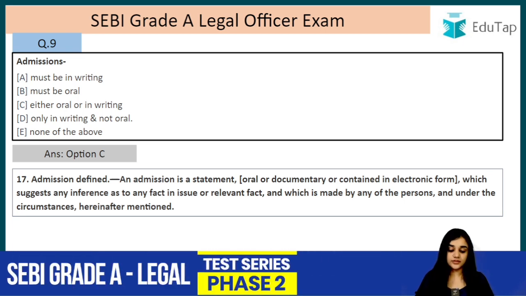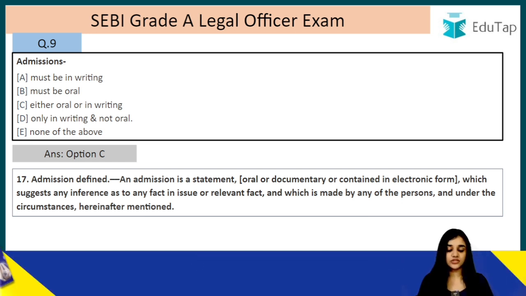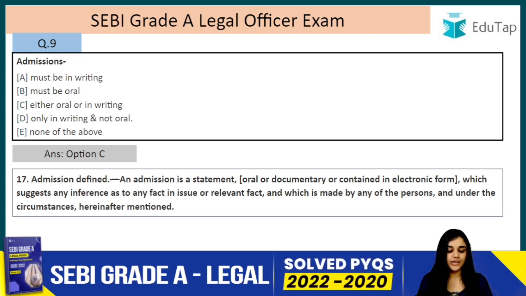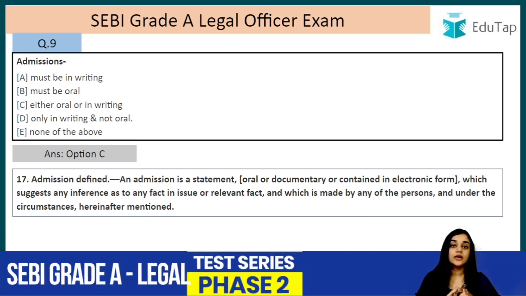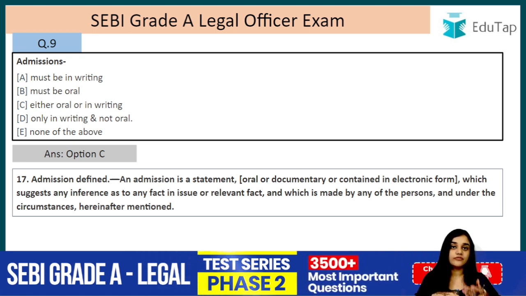So let's read this. Section 17. An admission is a statement. It can be oral, it can be documentary or contained in electronic form. All are possible, which suggest any inference, okay? Which suggest any inference as to any fact in issue or relevant fact, and which is made by any of the persons and under the circumstances herein mentioned. So admissions are inferences which are made in relation to the fact in issue or a relevant fact, right?